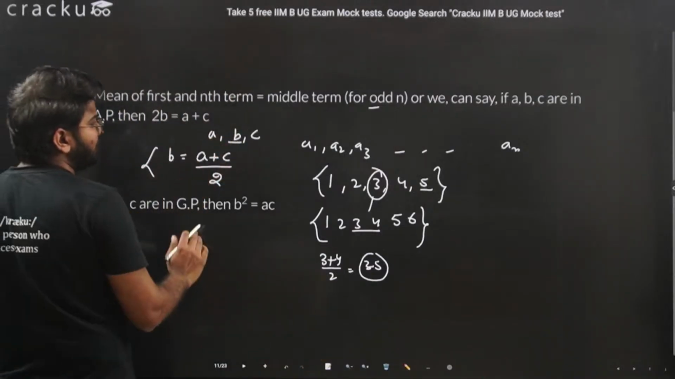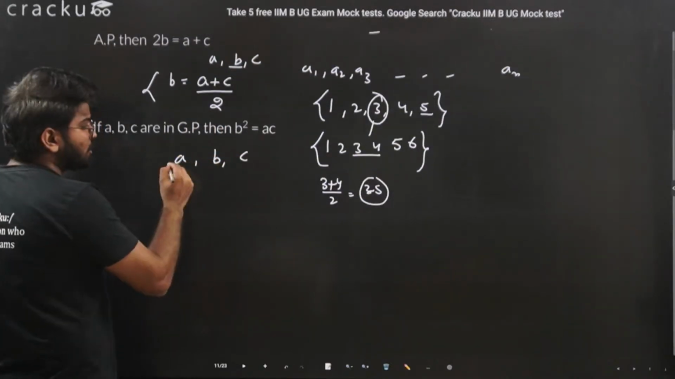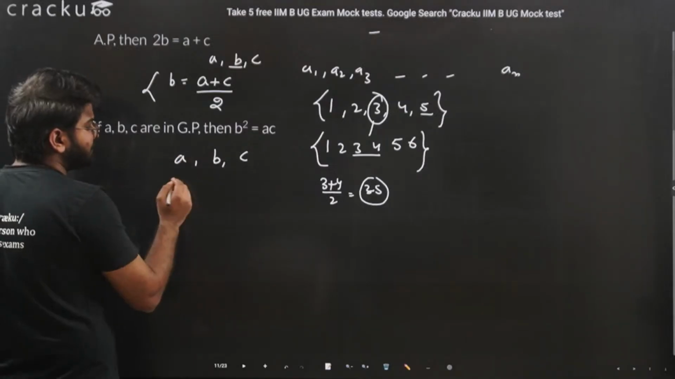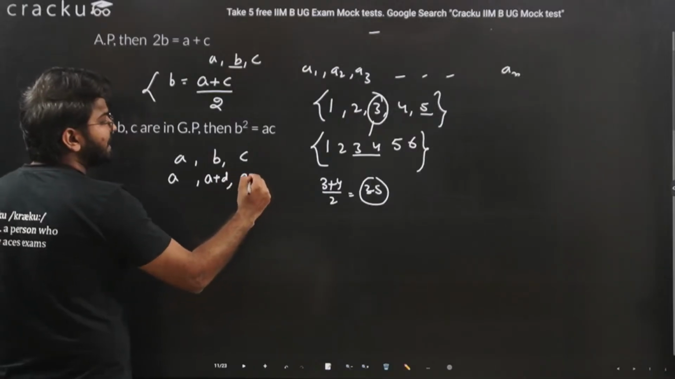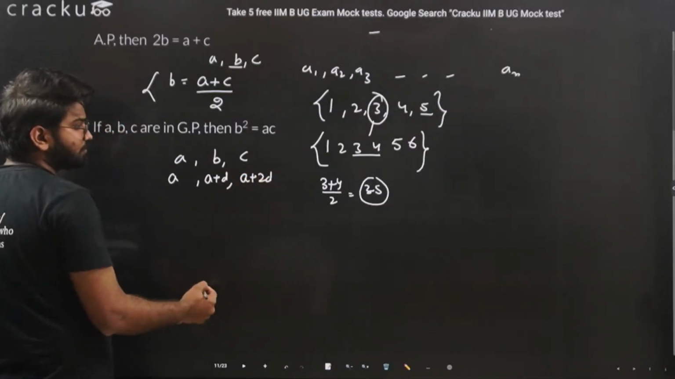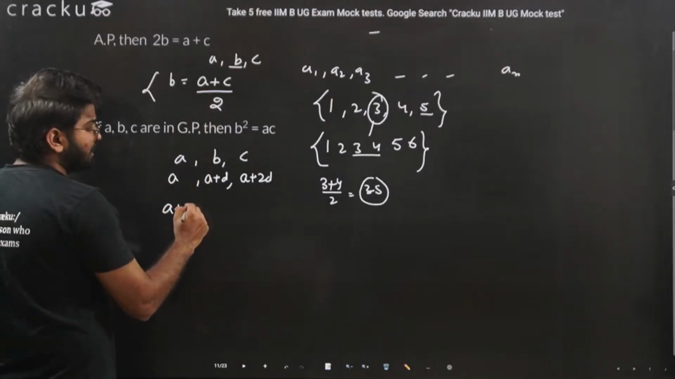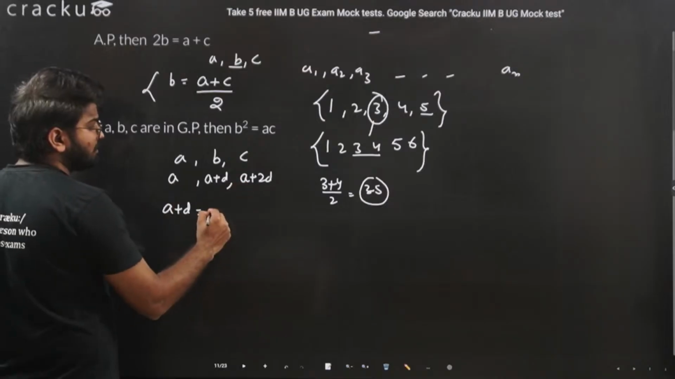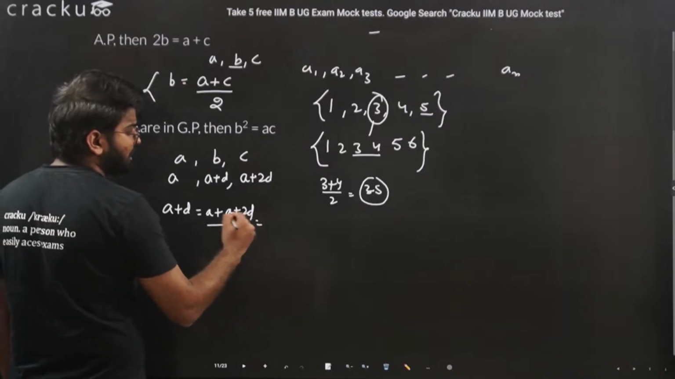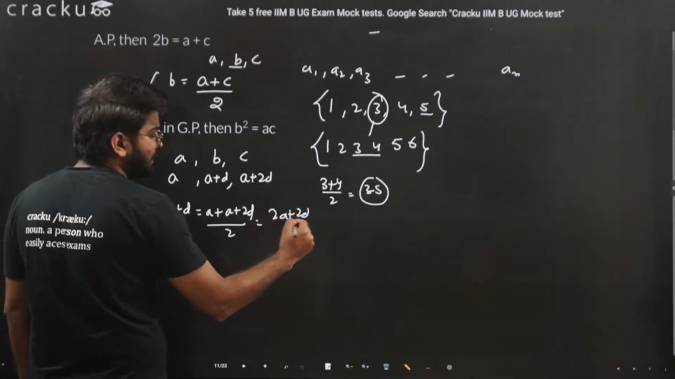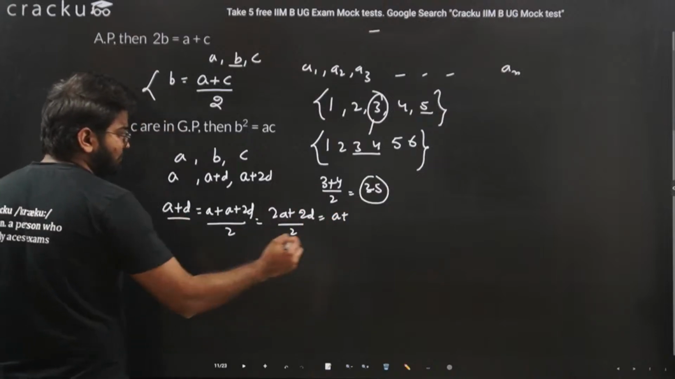Or let's say we have 3 terms, A, B and C. The first term can be written as A, the second term as A plus D, and the third term as A plus 2D. So if we put the values here, A plus D is equal to the first term and last term, that is (A plus 2D) divided by 2. This is nothing but (2A plus 2D) divided by 2, and this will be equal to A plus D only, the same value.